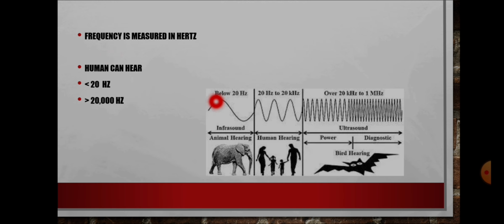See this picture, you can understand. So, 20 hertz to 20,000 hertz, that is 20 kHz. Within this limit only, humans are able to hear. Below 20 hertz is known as infrasound. Animals can hear it, but for us, below 20 hertz is called infrasound. And above 20,000 hertz, that sound is called ultrasound.